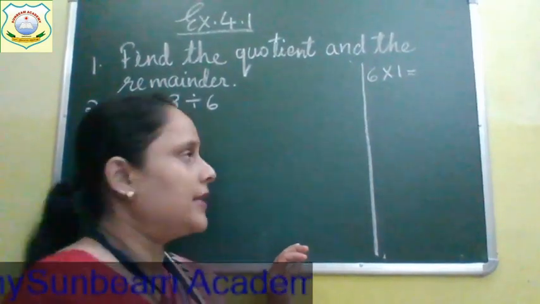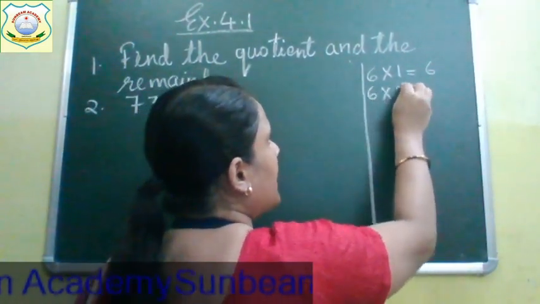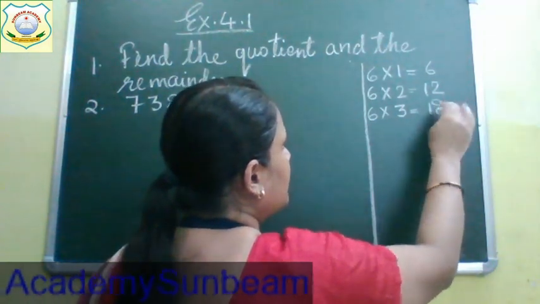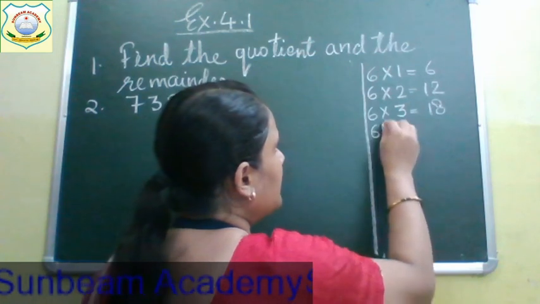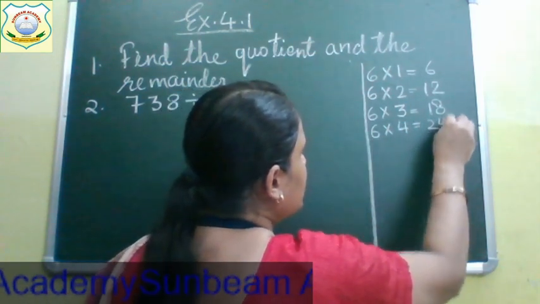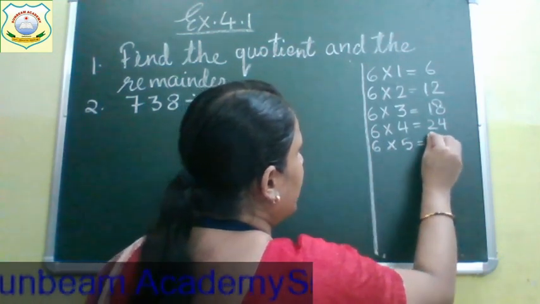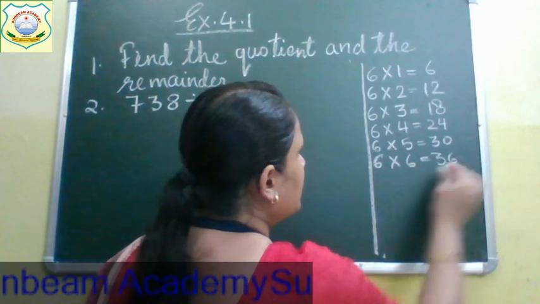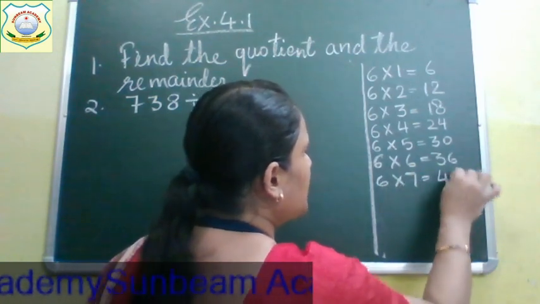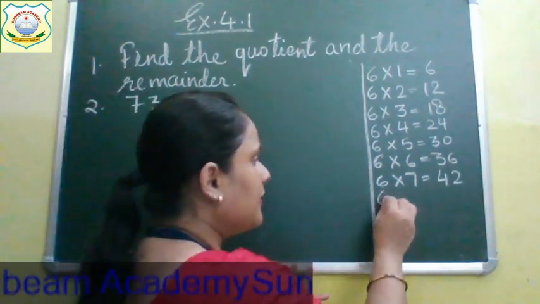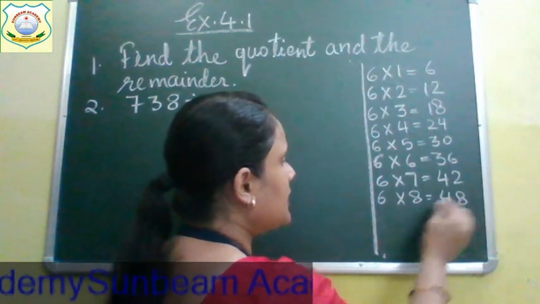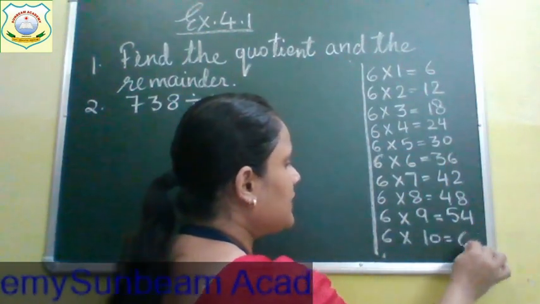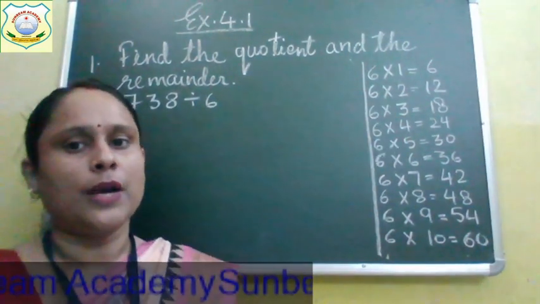6 ones are 6, 6 twos are 12, 6 threes are 18, 6 fours are 24, 6 fives are 30, 6 sixes are 36, 6 sevens are 42, 6 eights are 48, 6 nines are 54, 6 tens are 60. So this is the table of 6. First you will note down the table of 6.